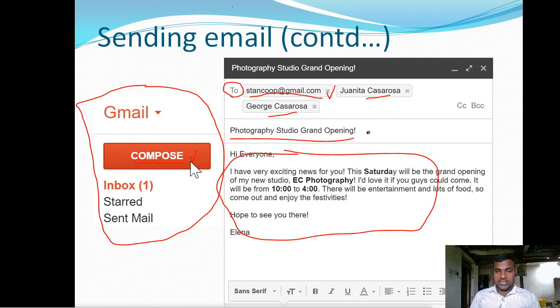Subject means it gives a brief introduction about the actual message we are typing. For example, you are applying for a leave.